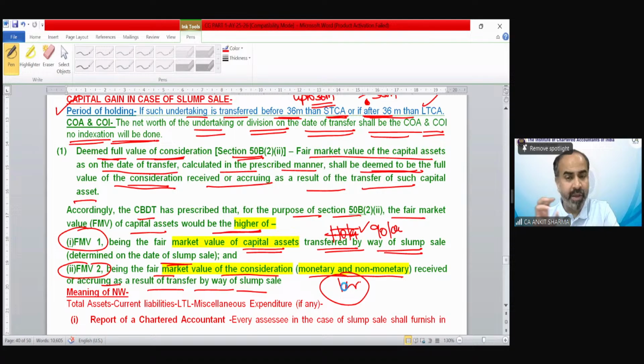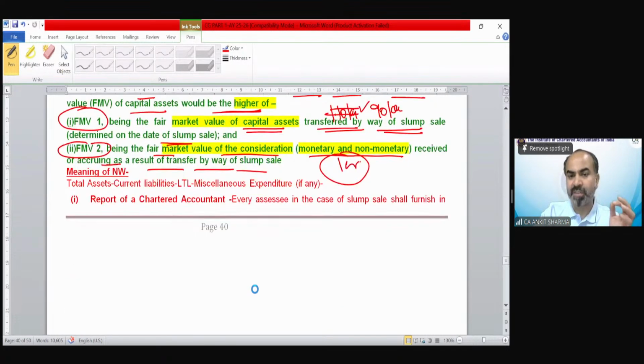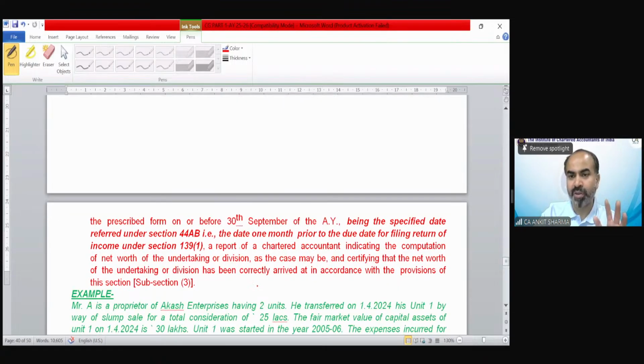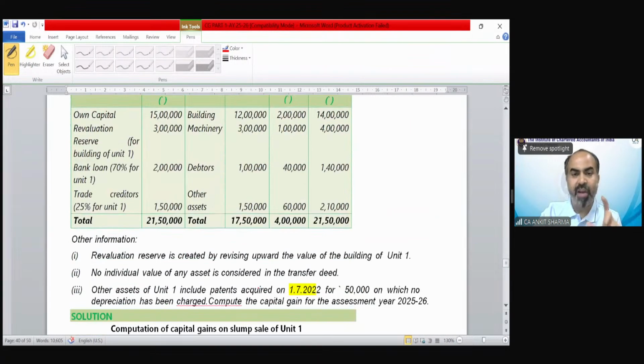The main working to solve this question is the calculation of net worth. How we calculate net worth is important. So what is the meaning of net worth? You must have gone through it in the accounts provisions; the meaning of net worth is exactly the same. A report of a CA is required, which will assure that the value has been calculated correctly. How do we calculate the net worth?